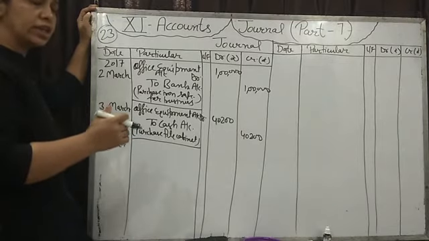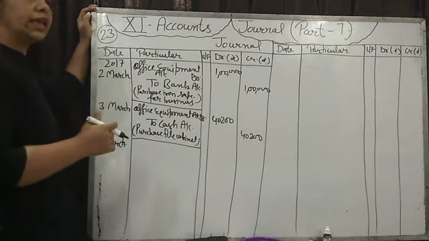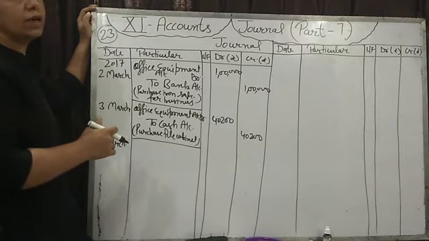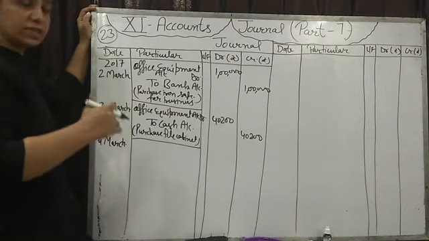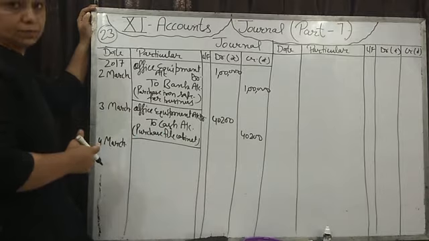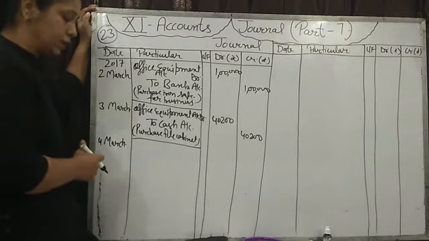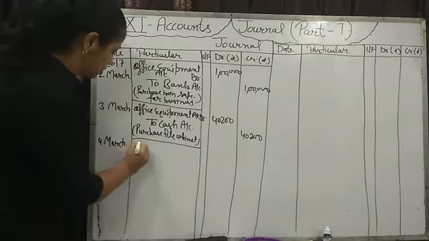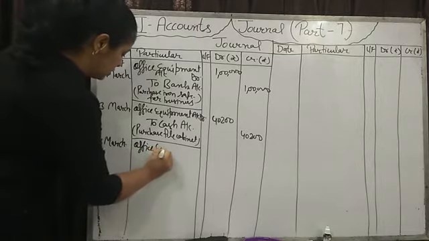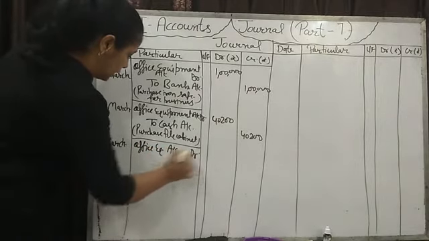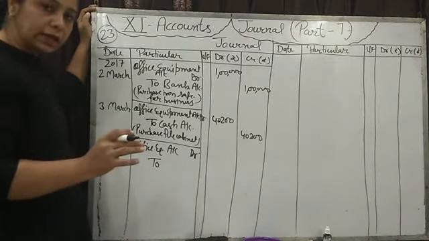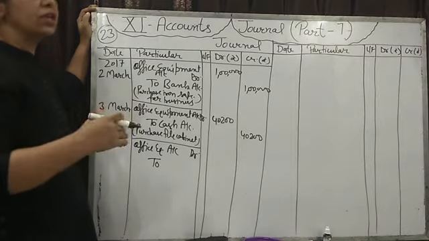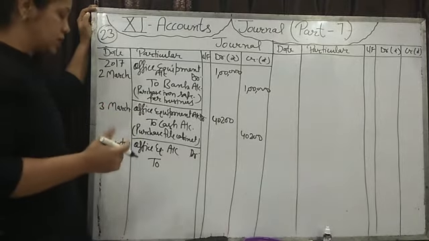In every credit transaction, the name of the person from whom we are purchasing will come, or if it's an entry of sale, then the person to whom we are selling, that person's name will come. So we are purchasing a computer. It's also office equipment account. Office equipment account debit. To cash नहीं आएगा, to bank नहीं आएगा, because we are not paying any cash, we are not giving any check, we are purchasing on credit.